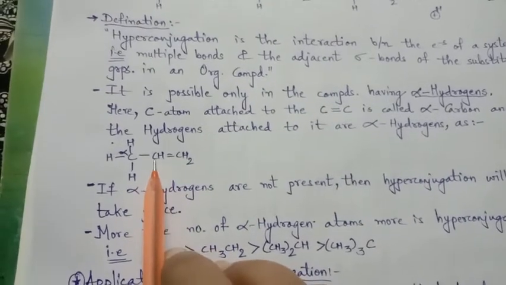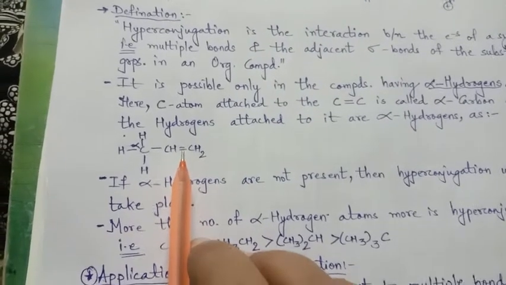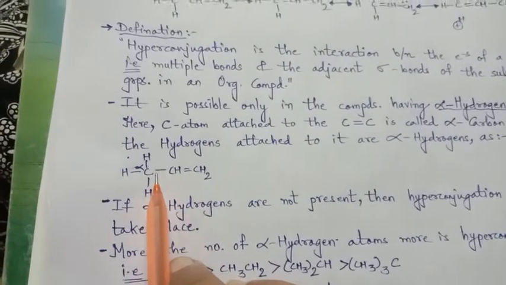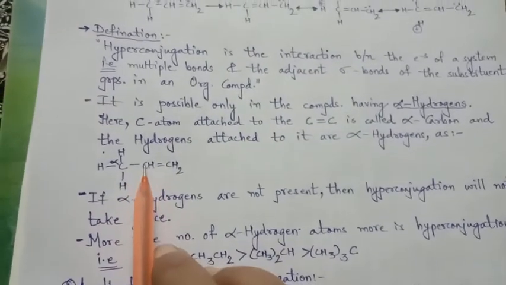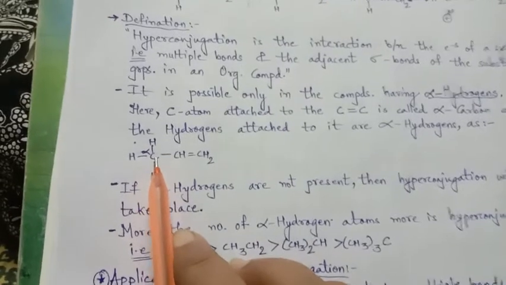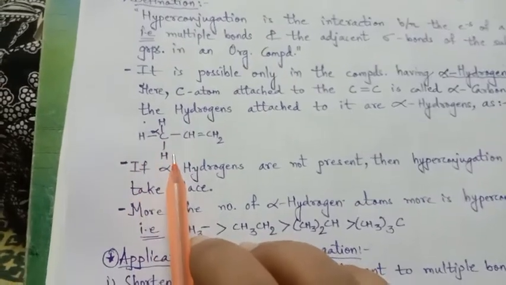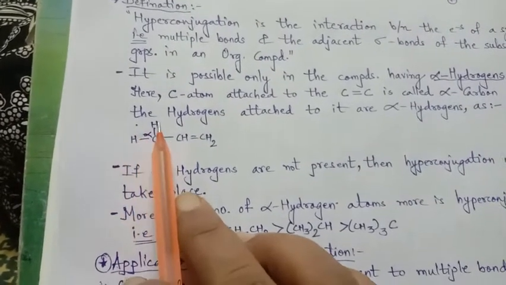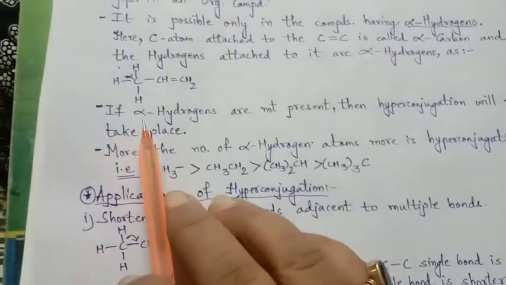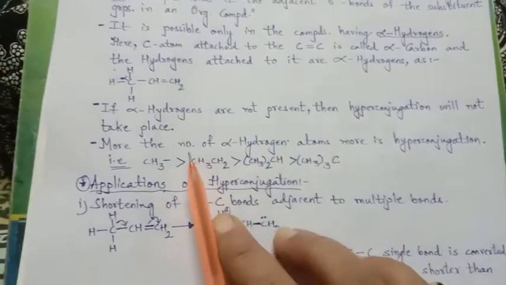Here see, this carbon and this carbon are both linked by a double bond between them. The carbon atom which is attached to the carbon-carbon double bond is called alpha carbon, and hydrogens attached to the alpha carbon are called alpha hydrogens. If alpha hydrogens are present, then and only then hyperconjugation takes place. If alpha hydrogens are not present, then hyperconjugation will not take place.